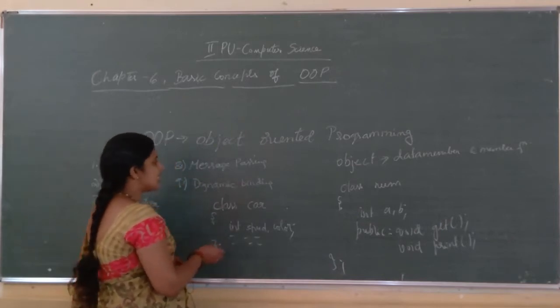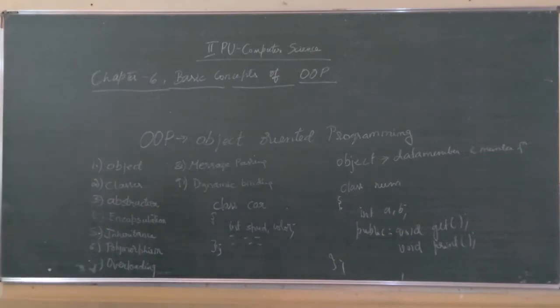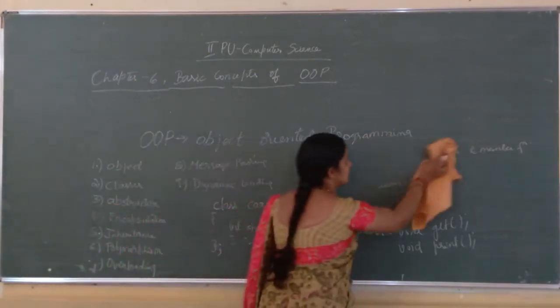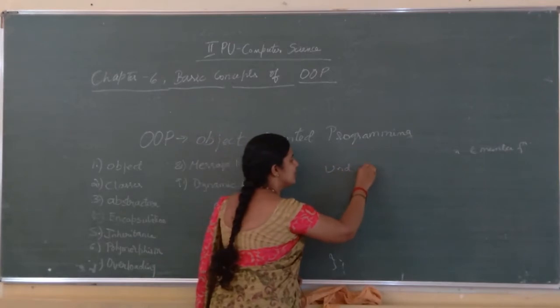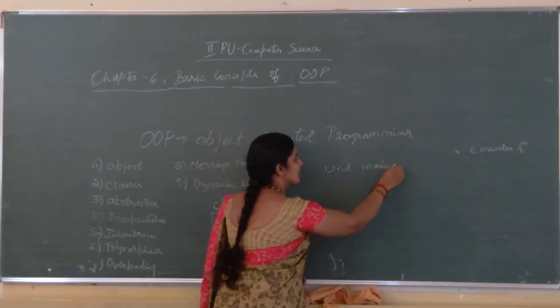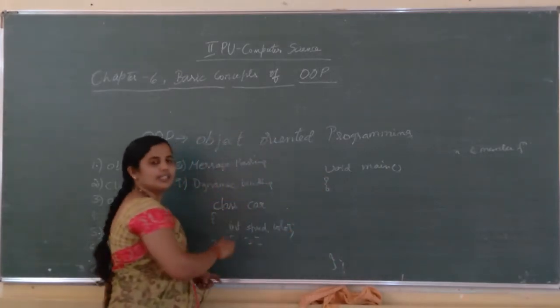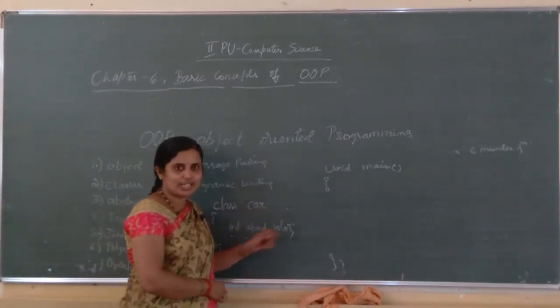Next, inside main I am going to define an object. I will write void main. Here I am going to define an object. If I say car is a class, there is a class of cars, right?